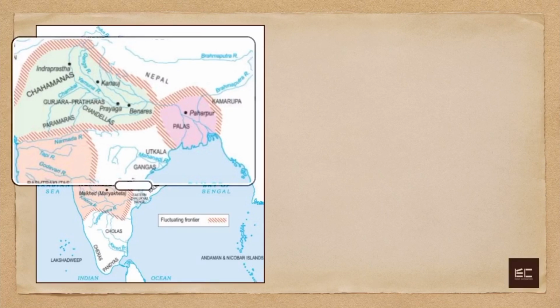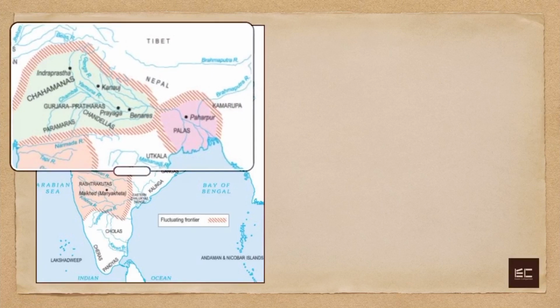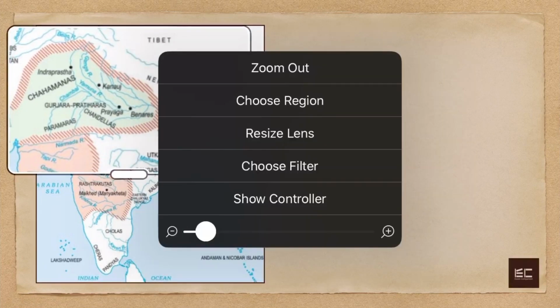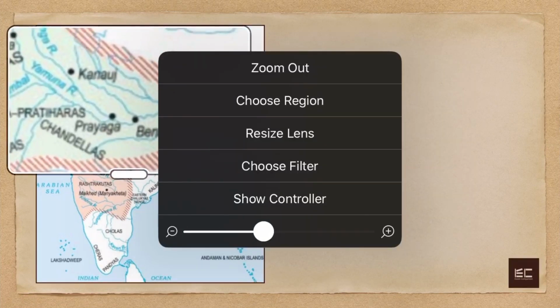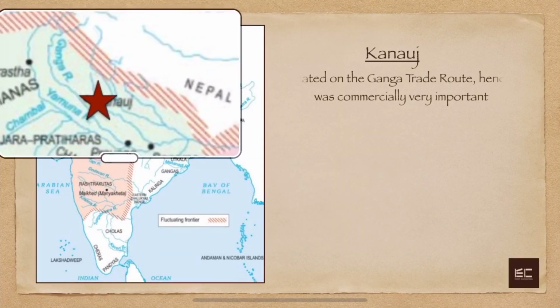As you can see here as well, near Kannauj, there is Ganga R, which means Ganga river. So, Kannauj was located on the Ganga trade route, hence it was commercially very important. Now, why is it called the tripartite struggle? As I told you, tri means three and tripartite means anything that involves three parties.